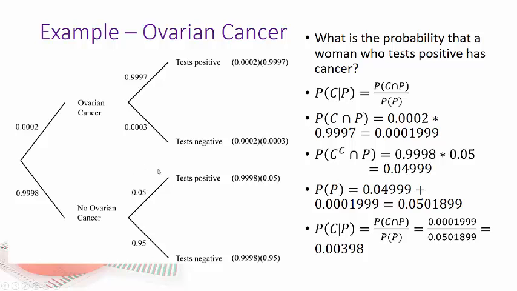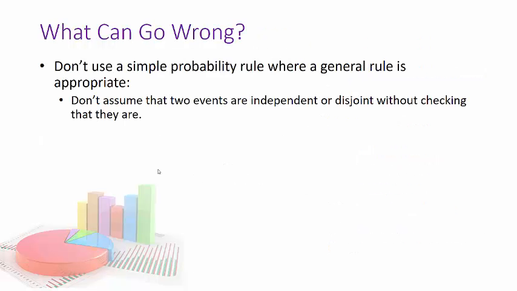This also brings up, and we'll go over in class, how about other types of tests, like when we have the Olympics and they test for steroids? We tend to assume that the athlete is automatically guilty if they have a positive drug test. How does that work out? So let's go ahead and go over what can go wrong with probability for this chapter.